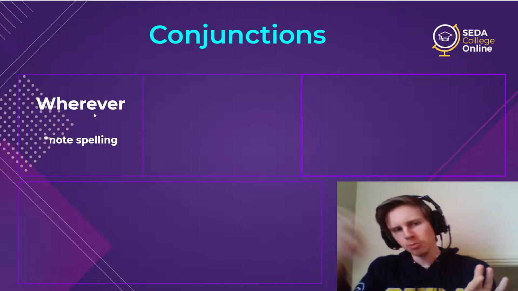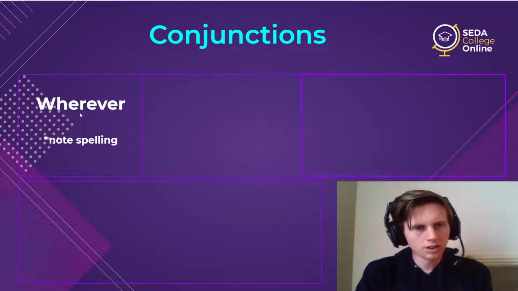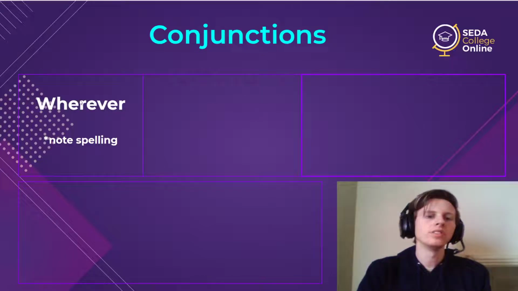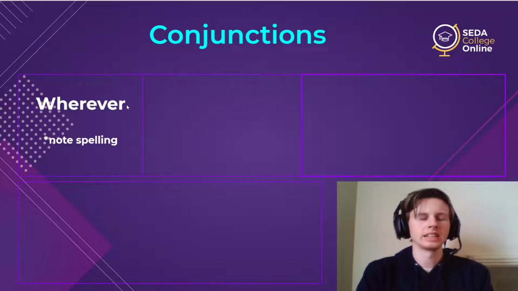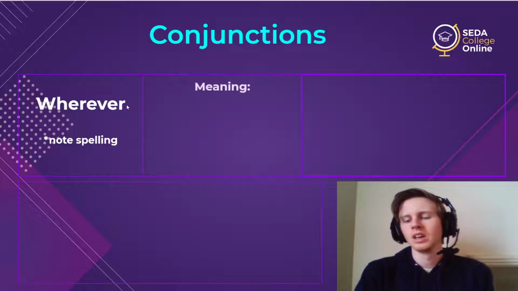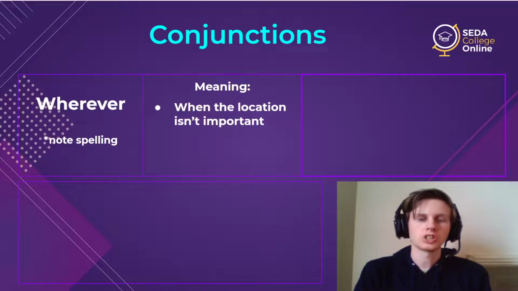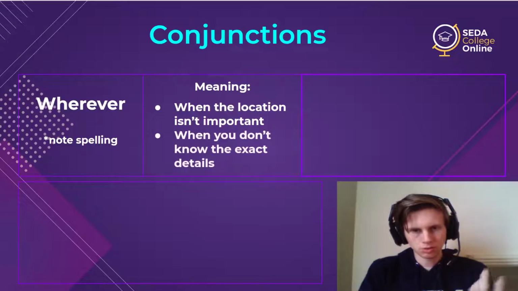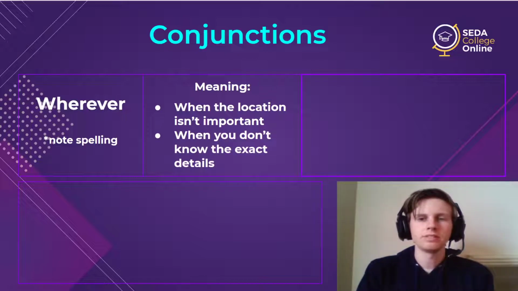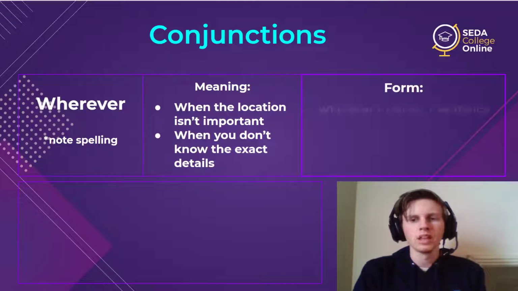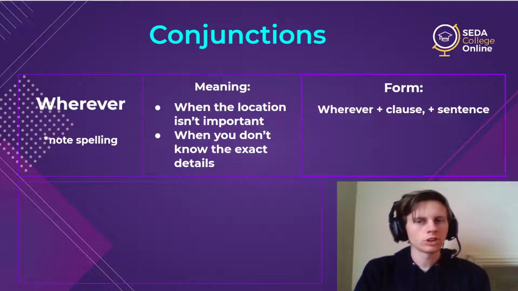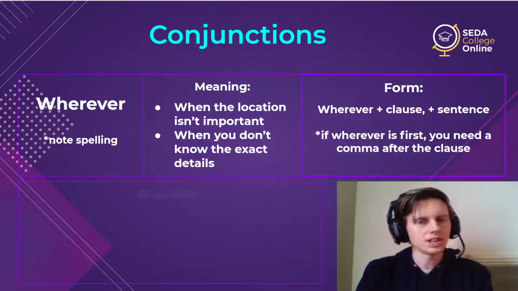So we remove one, and so it's WHER, where, and then ever. So just remember the spelling is different for this one. This meaning now is about location. So now the location isn't important, or again, you don't know the specific location, either meaning. And the form's the same. Wherever clause, and then you attach it to a sentence, and if wherever's first, you need a comma.